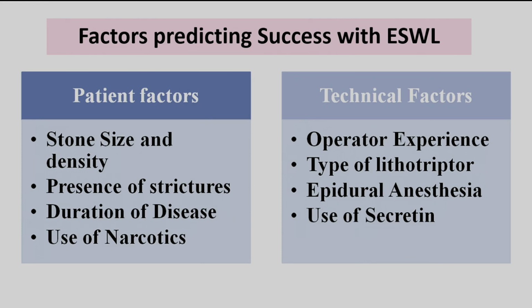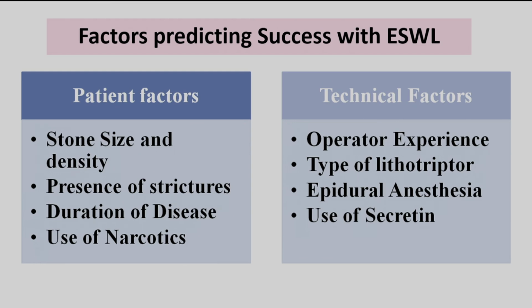So what are the factors which predict the success of ESWL? This is very common. Of late we are getting calls that the patient has had ESWL, but the stones are still there. So you should know the stone size and density, presence of strictures, duration of disease, use of narcotics, and how many shock waves have been given.